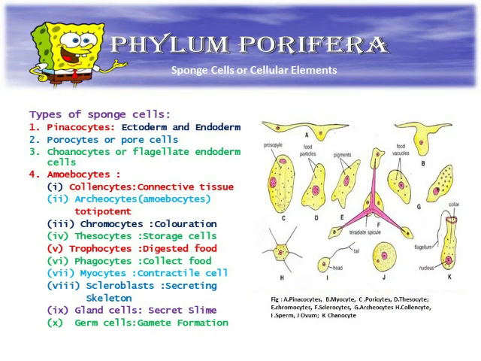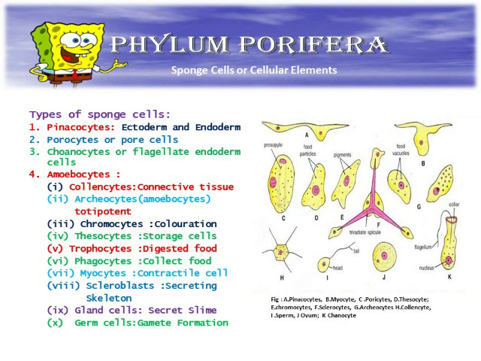Next are the cellular elements of sponges. Sponge cells, so many types of sponge cells. First is the pinacocytes. Pinacocytes form the ectoderm and endoderm. Porocytes, pore cells. Choanocytes, flagellate endoderm cells. Amoebocytes, there are so many types of cells.